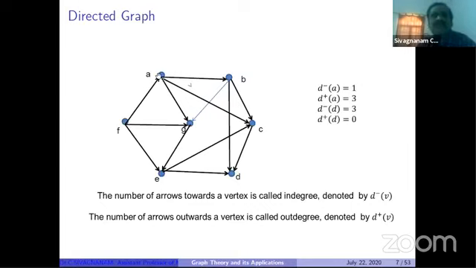For example, you can see here, I'm considering the vertex A. Only one arrow is towards A, so the in degree of A is 1. What is the out degree? How many arrows go out from A? Three arrows are available. So out degree d plus of A is equal to 3. In a similar way, we can find the in degree of D equal to 3 and out degree of D equal to 0. Like that, we can find in degree and out degree.